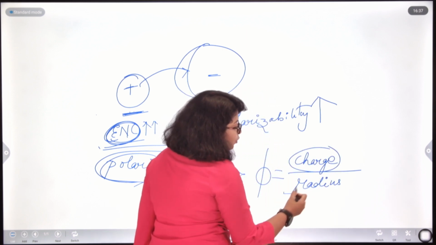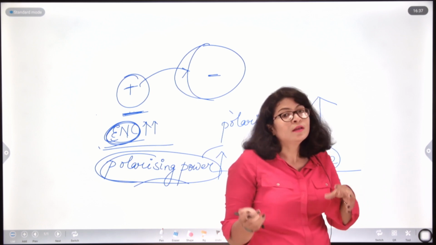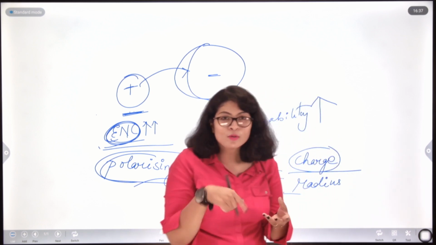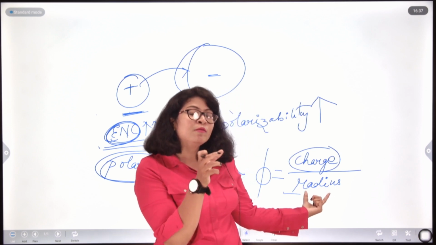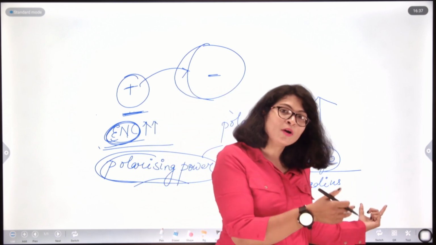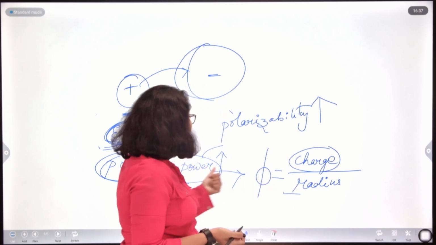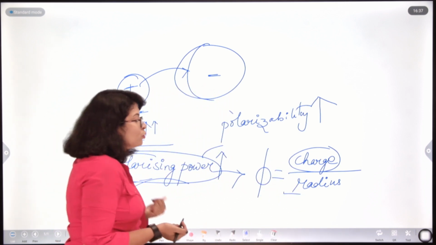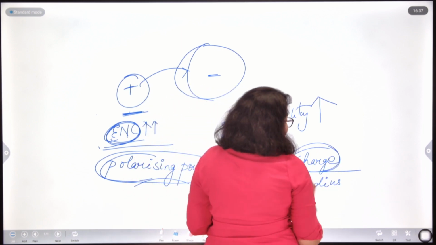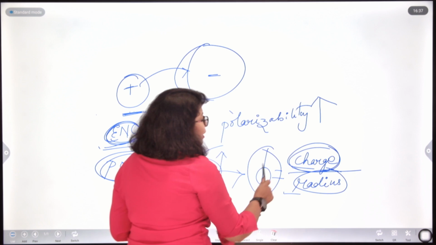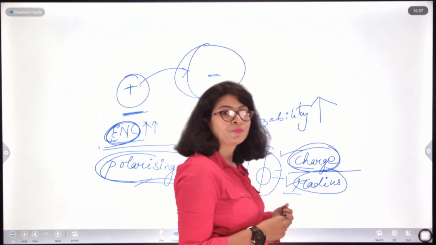Now, radius also: the greater the distance of the outermost shell from the nucleus, the lesser will be the hold of the nucleus on the outermost shell. Therefore, if the radius is smaller, the shell will be more directly in contact with the nucleus. Obviously, the size will be smaller, and therefore the polarizing power will be high. So, the polarizing power symbolized by phi is charge by radius. It is directly proportional to charge and inversely proportional to radius, right.